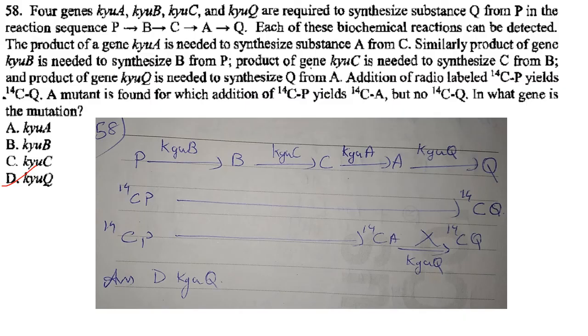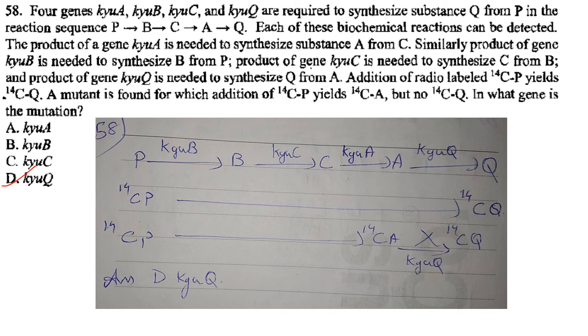Four genes KYUA, KYUB, KYUC and KYUQ are required to synthesize substance Q from P in the reaction sequence P giving B, giving C, giving A, giving Q. Each of these biochemical reactions can be detected.